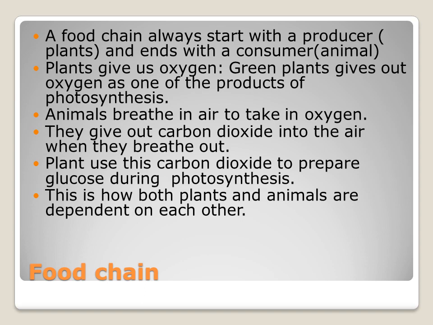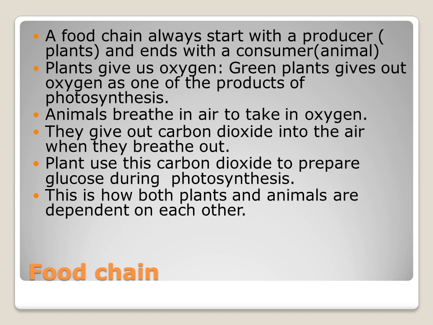Animals and human beings, we cannot prepare our own food. We depend upon the plants. So we are called consumers. Then we have seen about the food chain, how we are directly or indirectly dependent on the plants. Okay, a food chain always starts with the producer and it ends with the consumer.